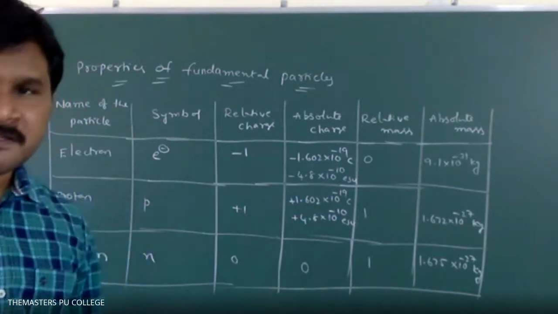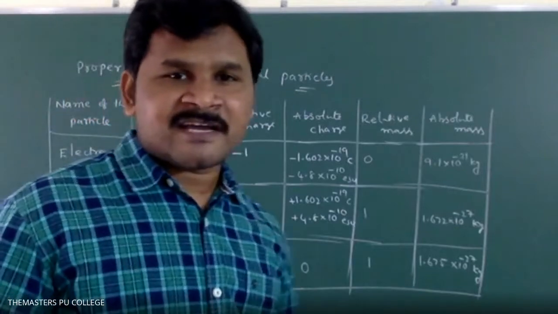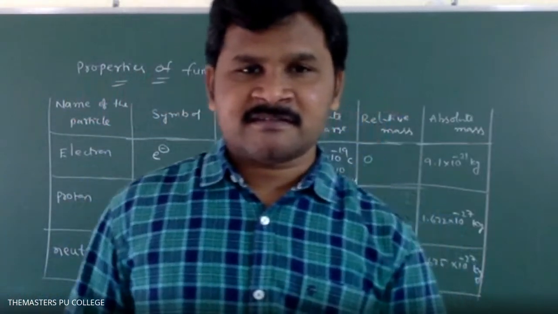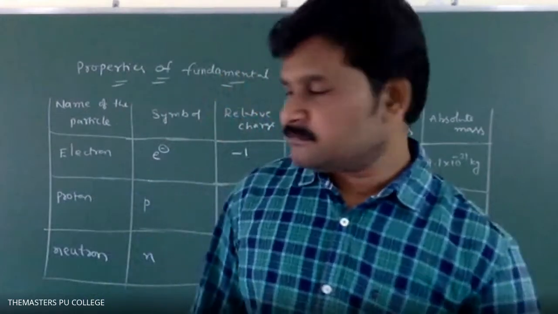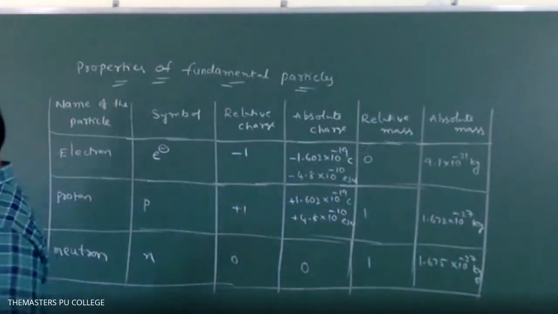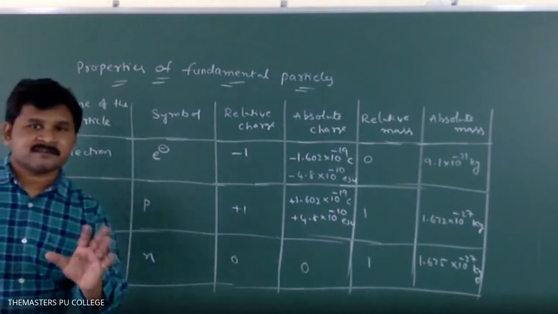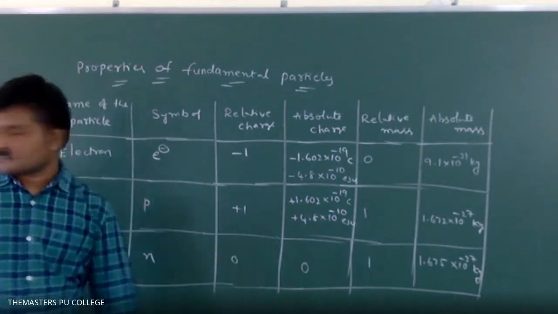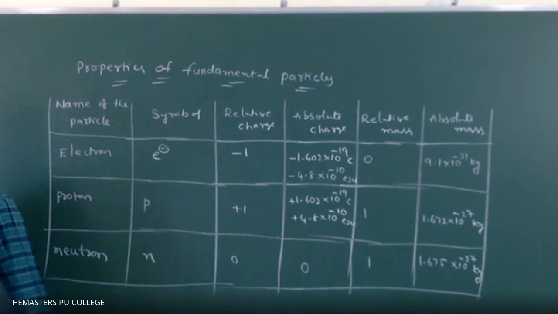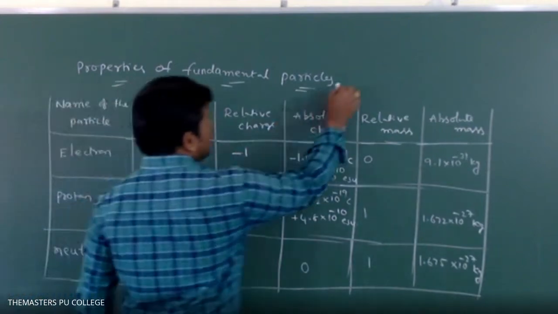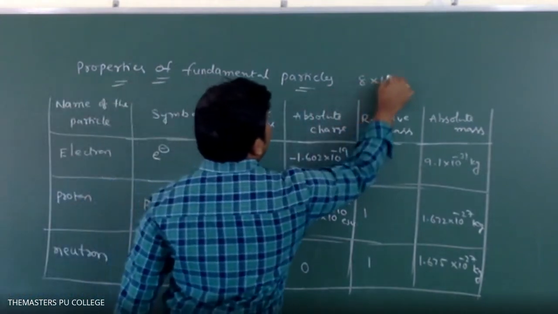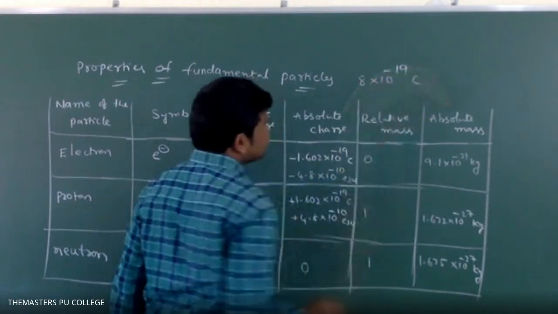Write question one. You can understand. I think you can answer easily for this question. So think and say. An oil drop has 8 into 10 power minus 19 coulombs charge.